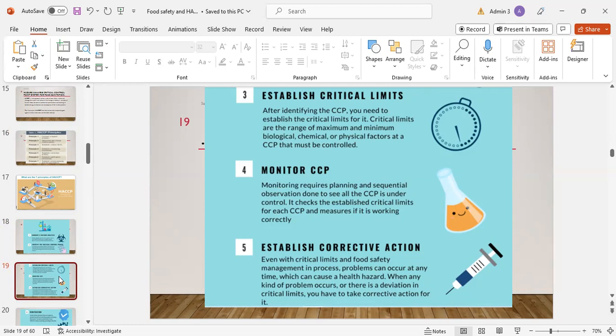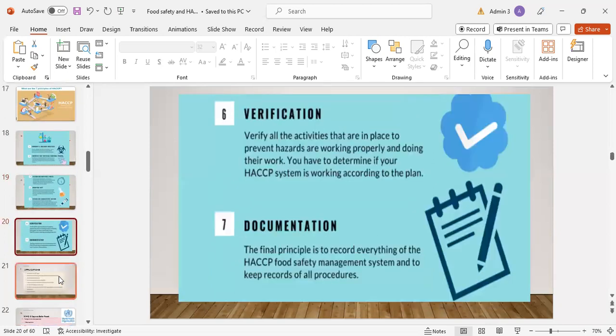Establish corrective actions. Even with the critical limits and food safety management in process, problems can occur at any time, which can cause a health hazard. When any kind of problem occurs or there is a deviation in the critical limits, you have to take corrective action for it. And principle number 6 is verification.